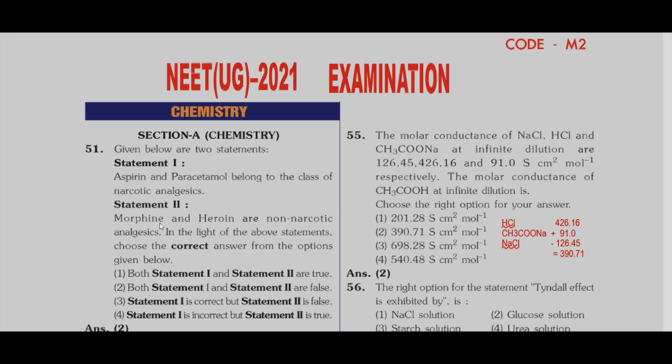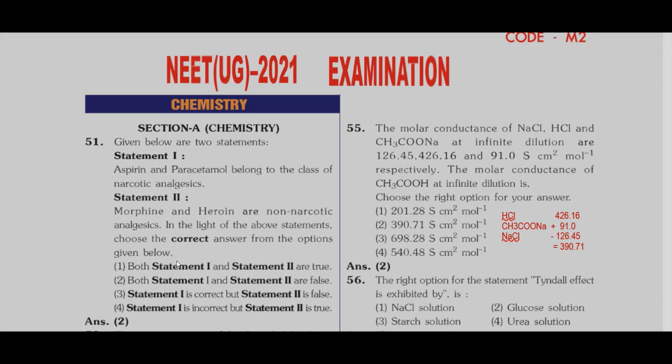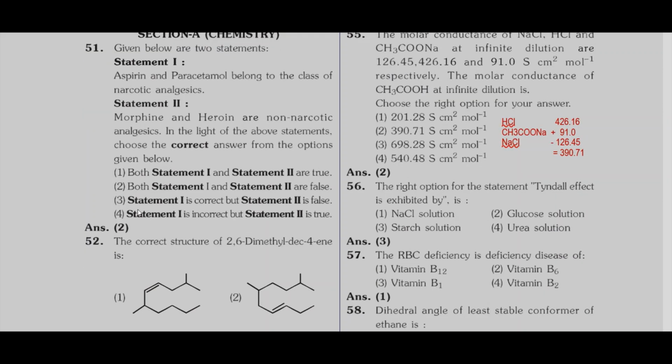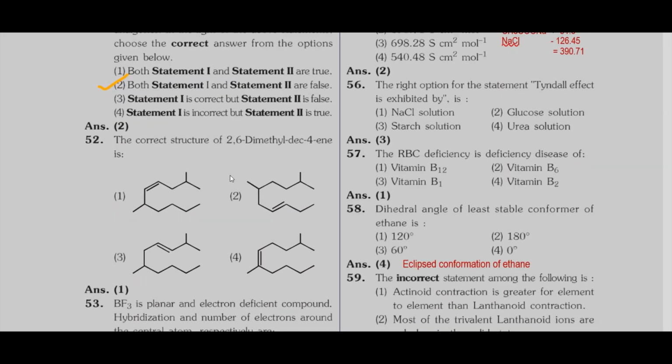Morphine and heroin are non-narcotic? They are actually narcotic analgesics. So statement 2 is also incorrect. So what will be the option? Second option: both statement 1 and statement 2 are false. Both statements are false. Then coming to question number 52.